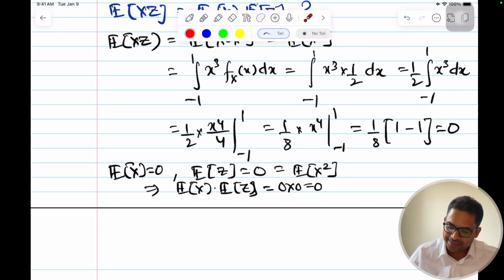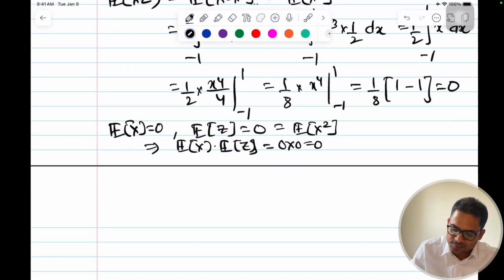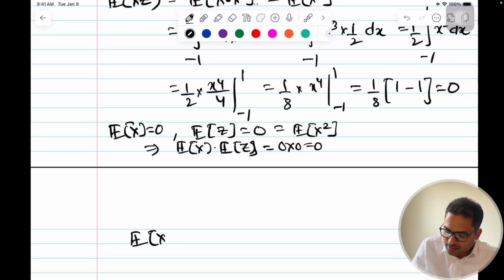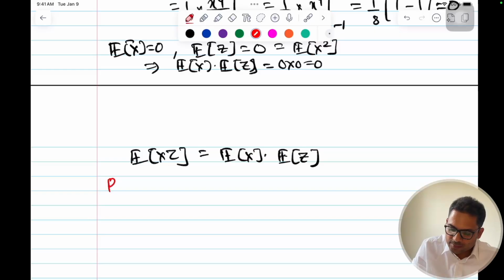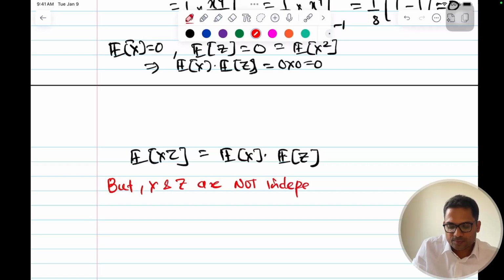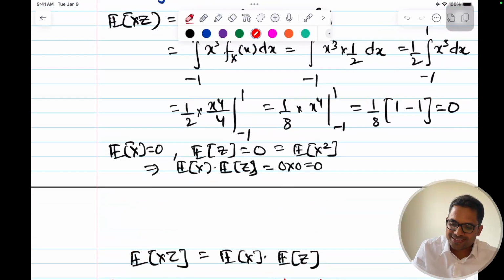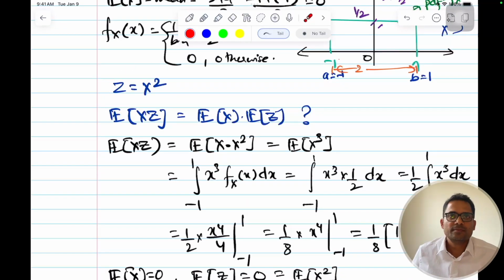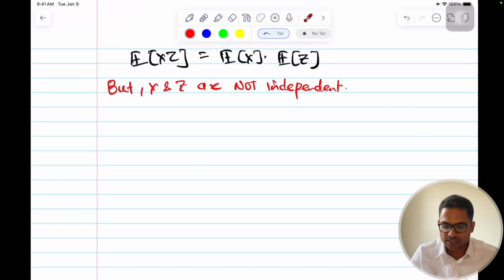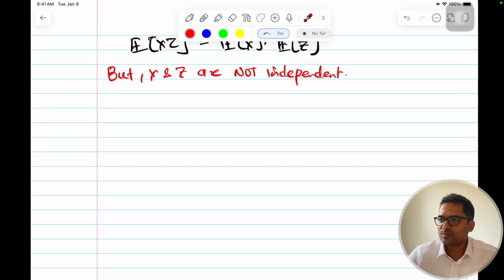Although this formula is holding here, although expectation of xz is equal to expectation of x into expectation of z, this holds, but even then, x and z are not independent, because clearly z is dependent on x. I hope independence is clear now. We have seen enough formulae. So now let's move to the next topic.